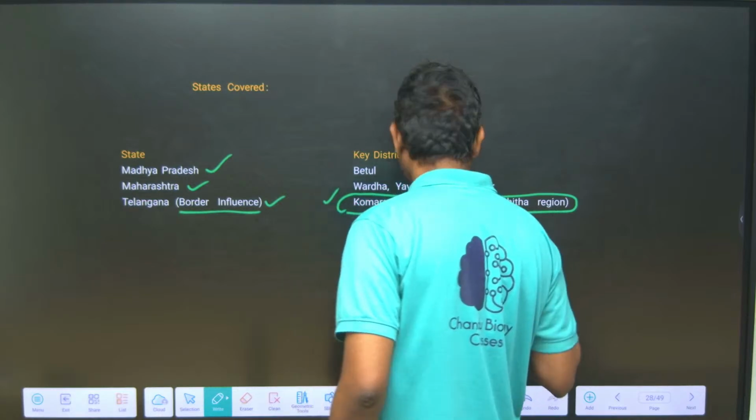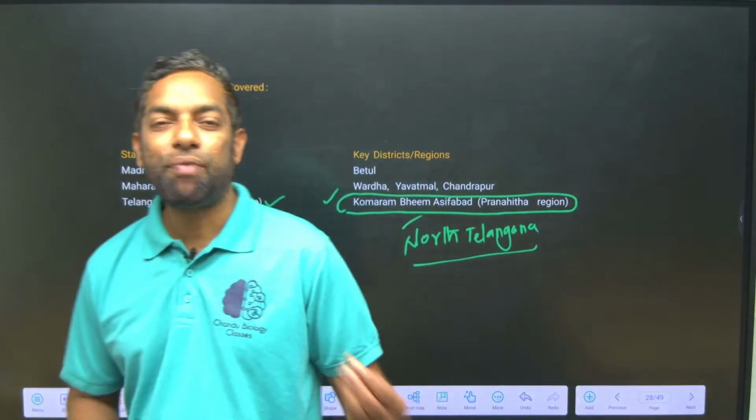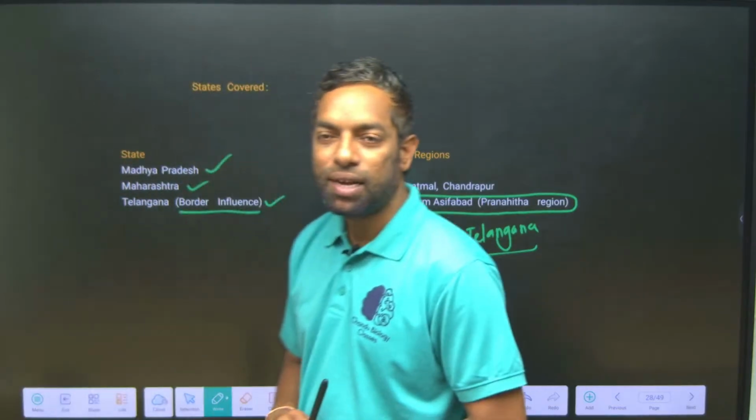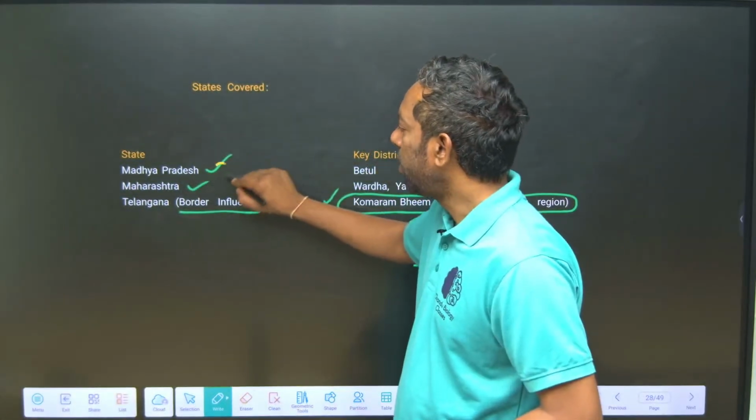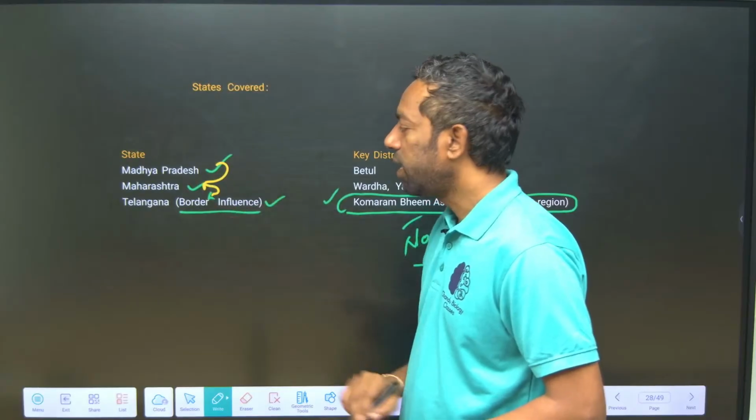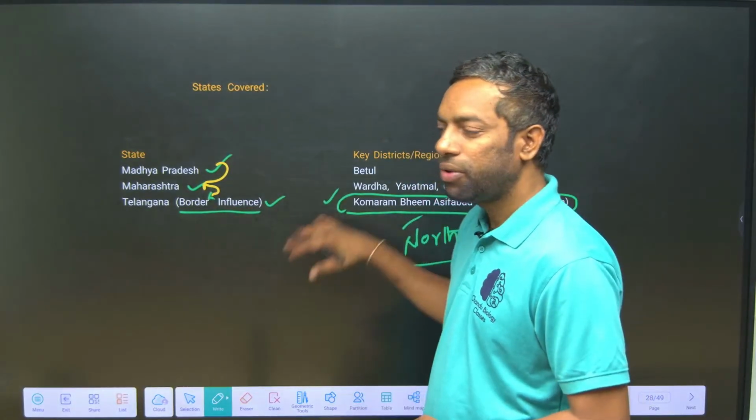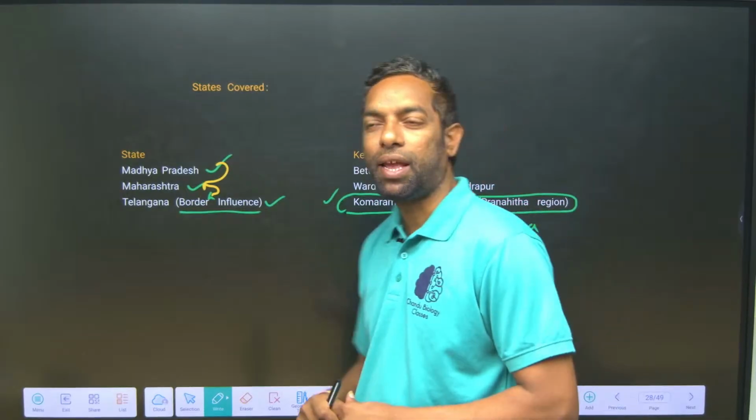Complete North Telangana, it is the forest area. Okay, Wardha is a forest area. They can reach Maharashtra, and from Maharashtra, they can reach Telangana. Okay, I hope you guys understand this.